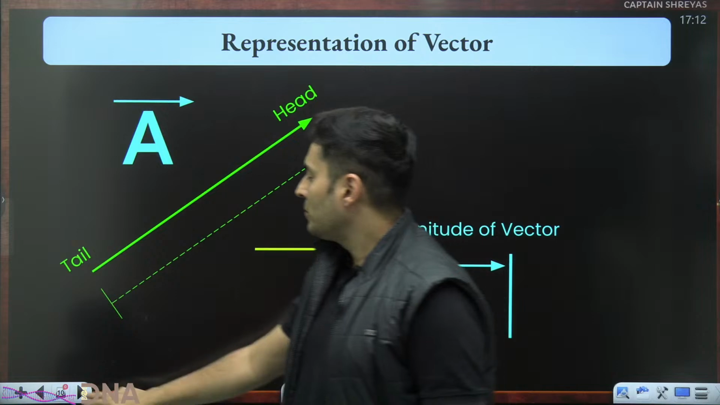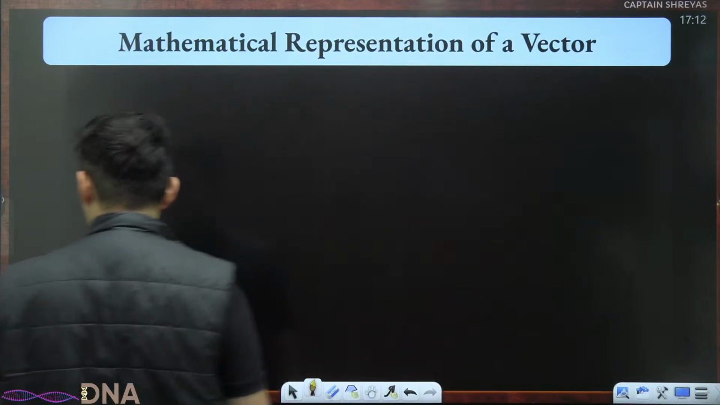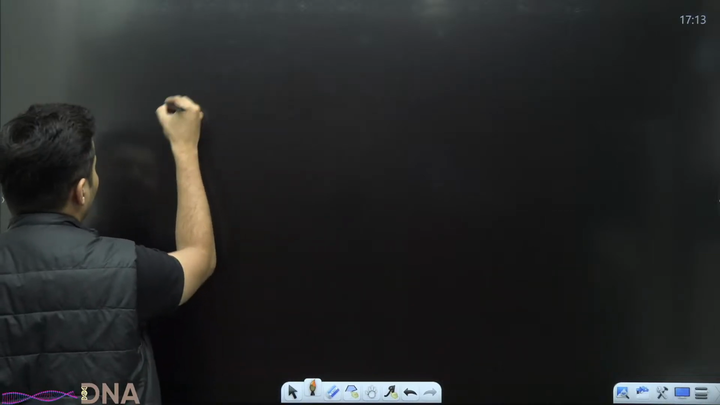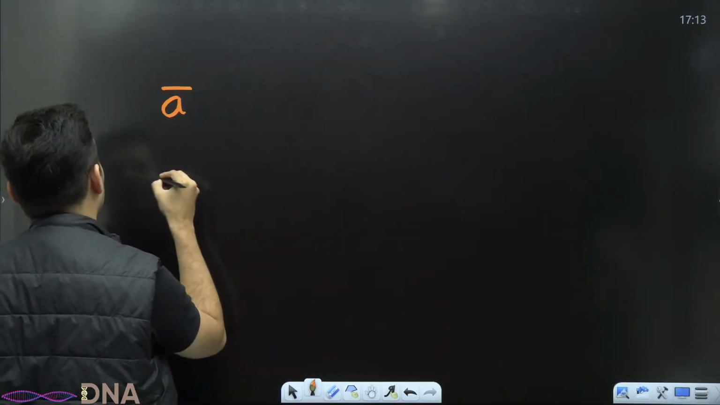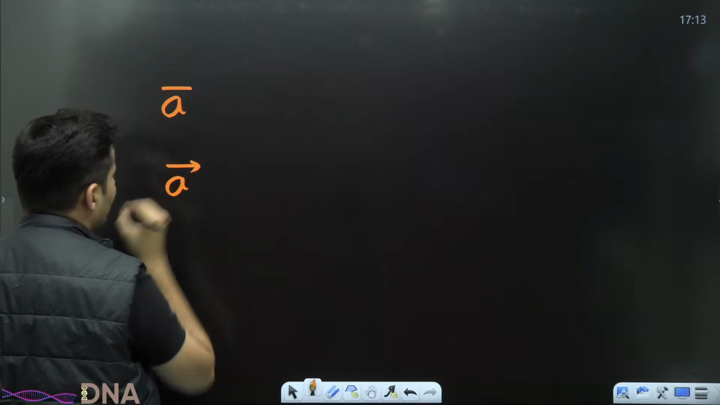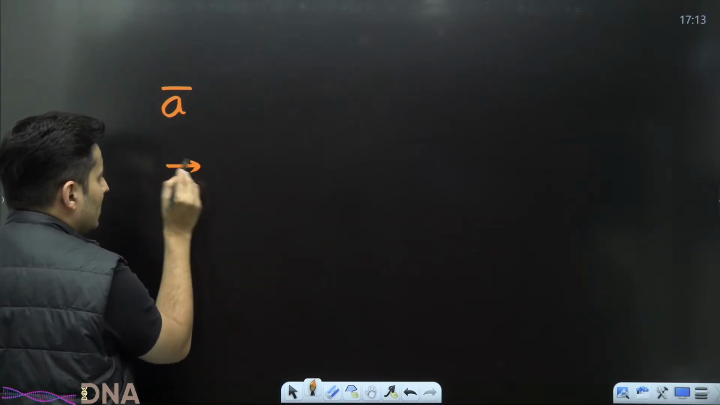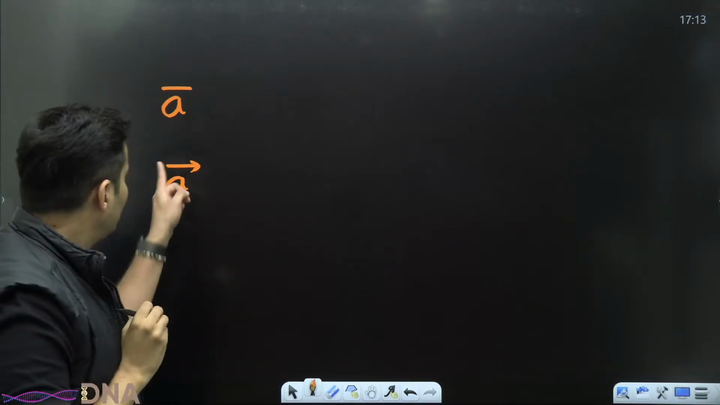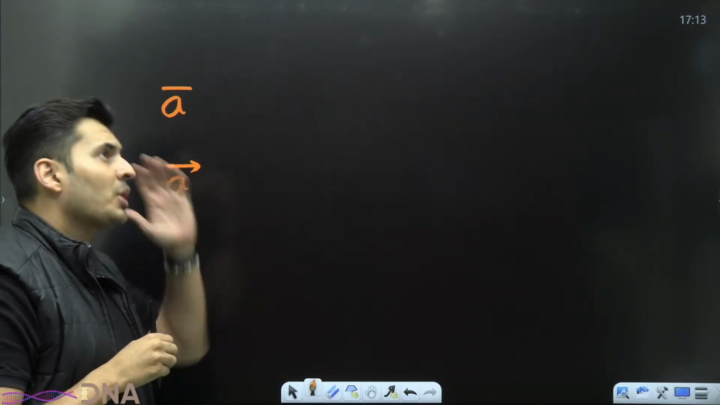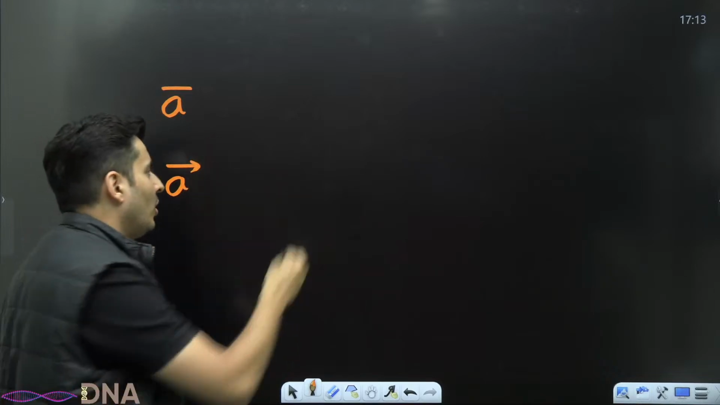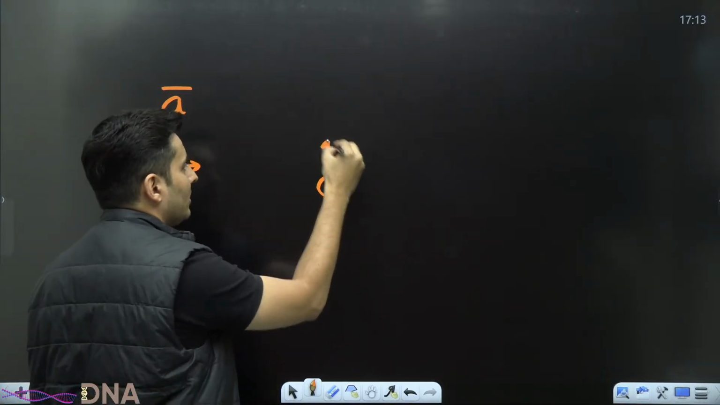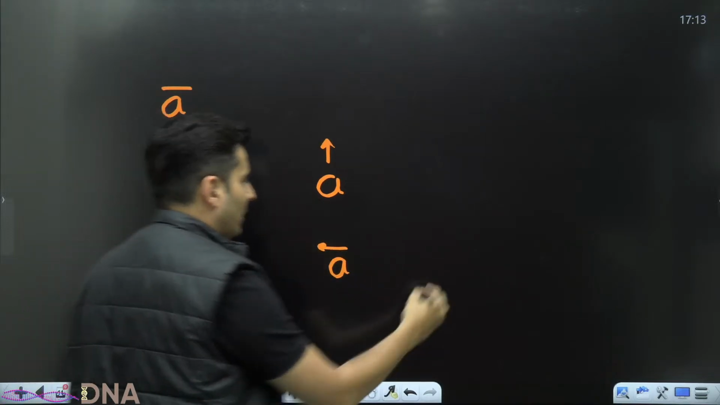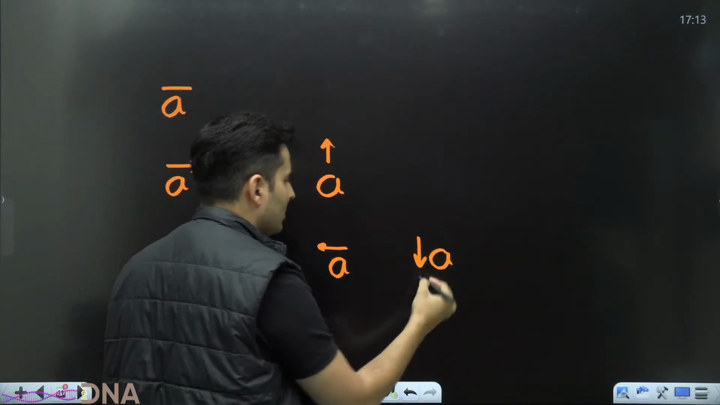When I was your age, I used to always think this, sir, a bar is a vector, an arrow mark is a vector. Sir, this shows the direction, huh? So I used to think like this. This shows the direction. So I used to think, sir, if a person is moving towards the north, I will show like this. If a person is moving towards the left, I will show like this. If a person is coming down, I will show like this.